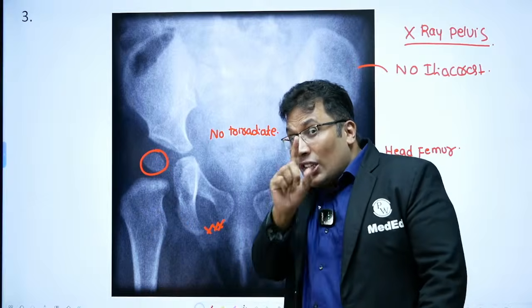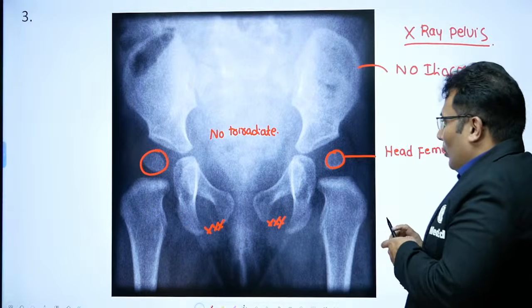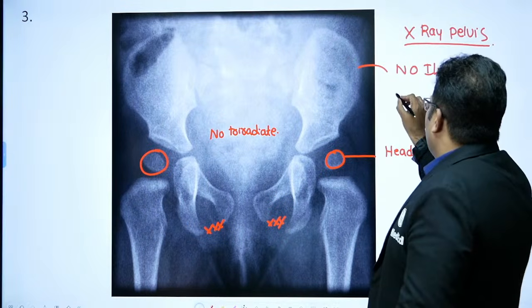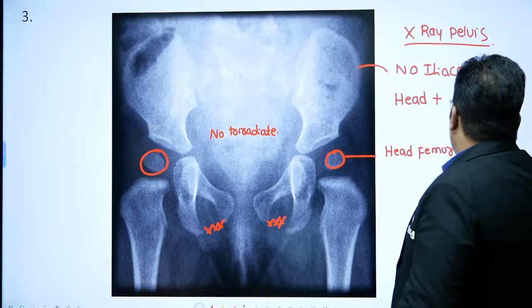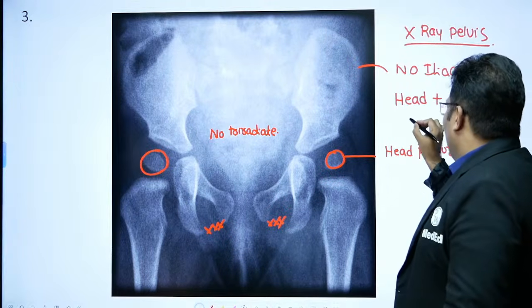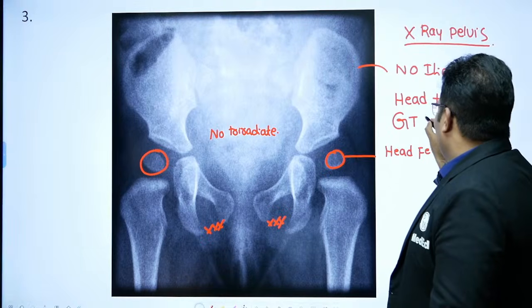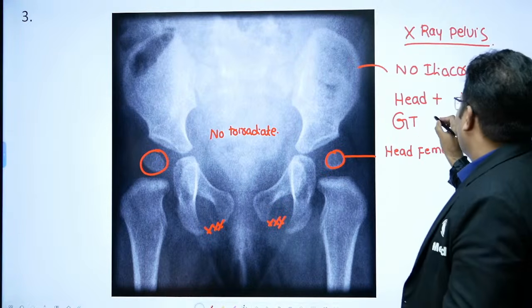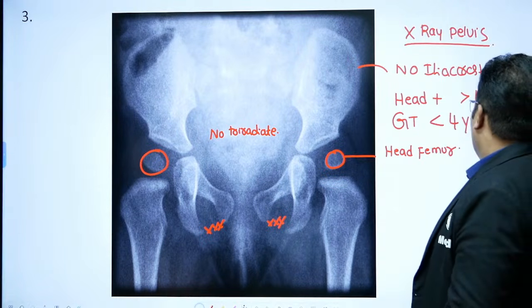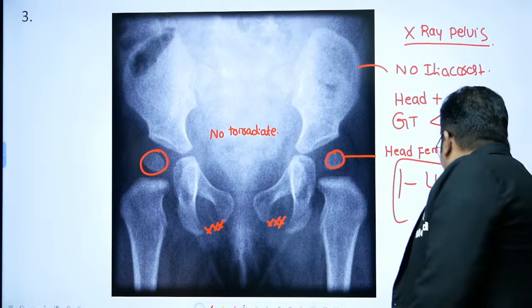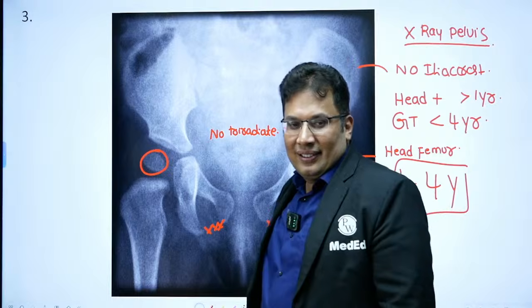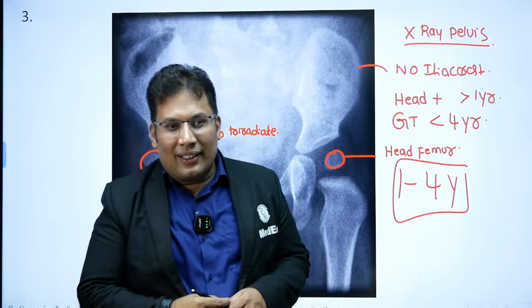Then the greater trochanter is not there. Okay. So the head is there. Head is present, so more than 1 year. Greater trochanter, GT, is not there. So less than 4 years. So the answer is 1 to 4 years. Is it okay? Great.